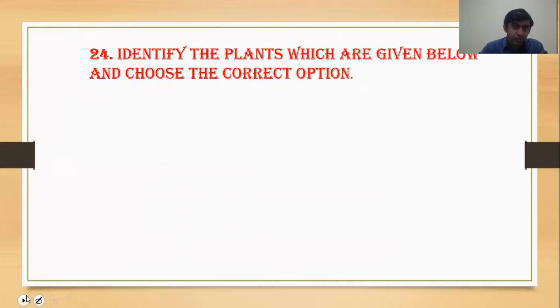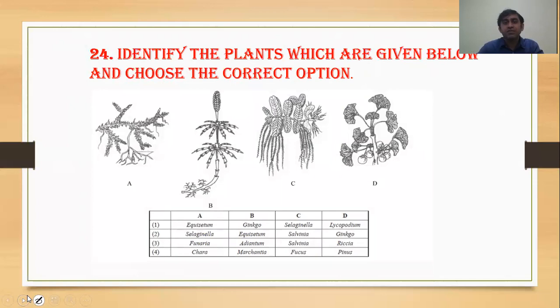Then moving to next question, question number 24. Identify the plants which are given and choose the correct option. Here the diagram is given. You can identify which one is correct and which one is not. So if we see this first A, this figure is of Selaginella. This is Equisetum. This is xerophytic pteridophyte, responsible for forest fire because the cell wall contains silica also. So responsible for forest fire. This is Salvinia and this is Ginkgo biloba. Ginkgo biloba is from gymnosperm. So correct answer will be the number 2.